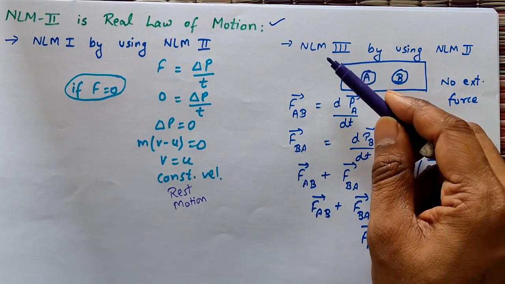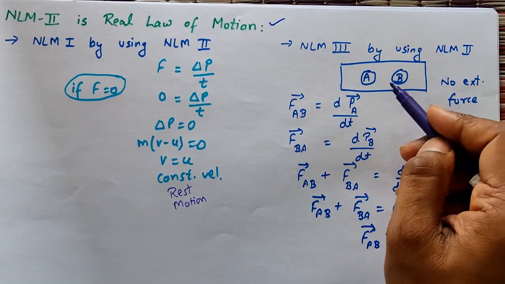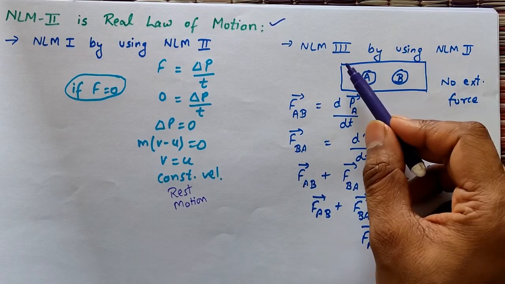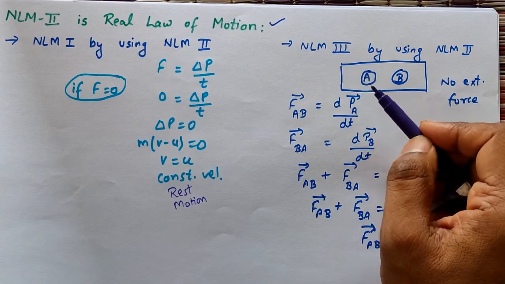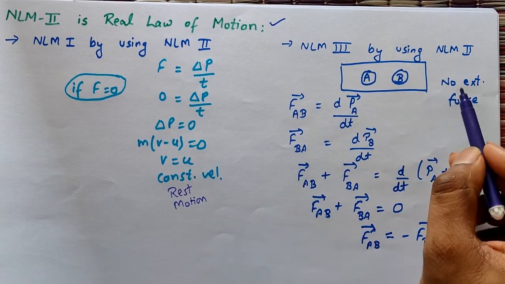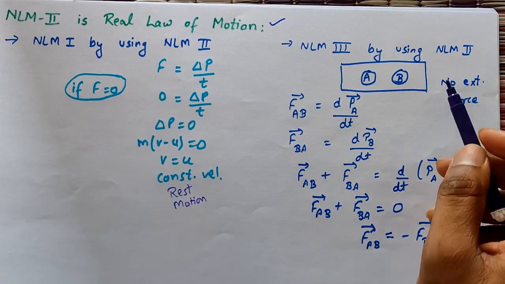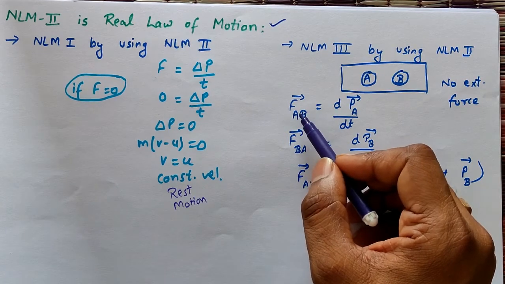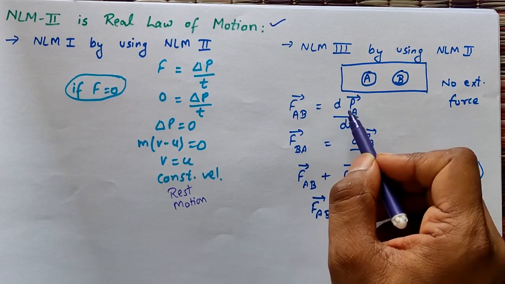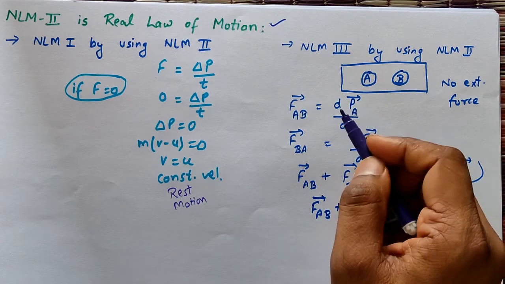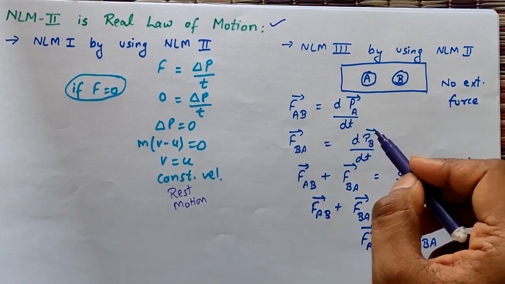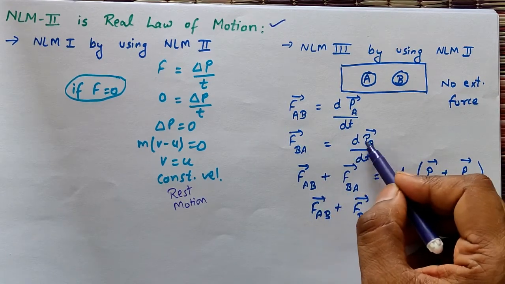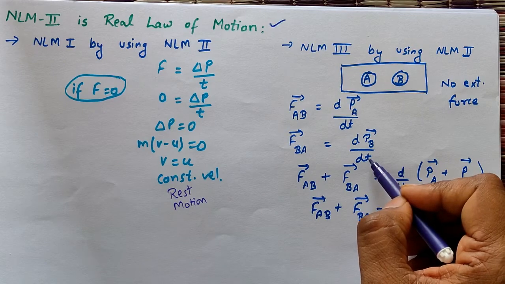Now we will prove the third law by using the second law. See, if there are two objects A and B, and they are isolated from the external world, meaning external factors will not affect them, and we are also assuming that there is no external force, then the force on A due to B will be equal to the rate of change of momentum of A, and the force on B due to A will be equal to the change in momentum of B with respect to time.